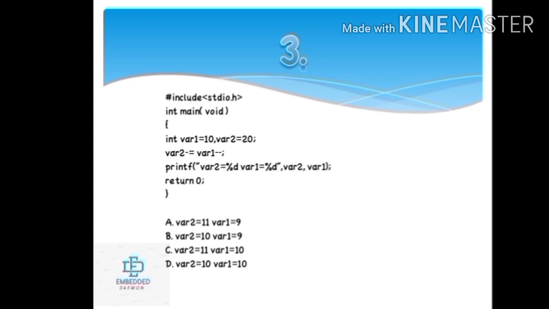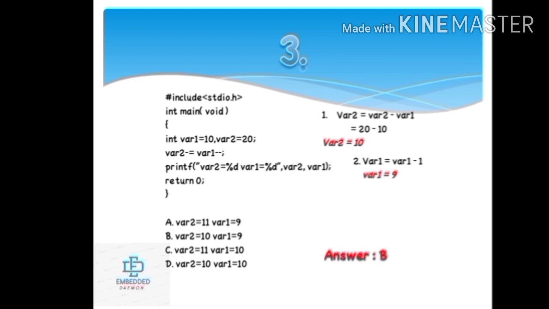Here integer var1 equal to 10, var2 equal to 20. So some operations are performed like var2 minus equal to var1 minus minus. So here var1 is with the post decrement operator. So first we will do the operation with var1 and after that we will decrement it by 1. So how will it go? First var2 equals var2 minus var1, that will give var2 equal to 10, and after this operation var1 will be decremented by 1, so it will become var1 equal to 9. That's why the answer is option B.